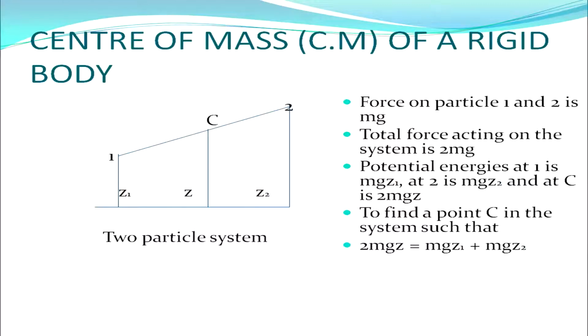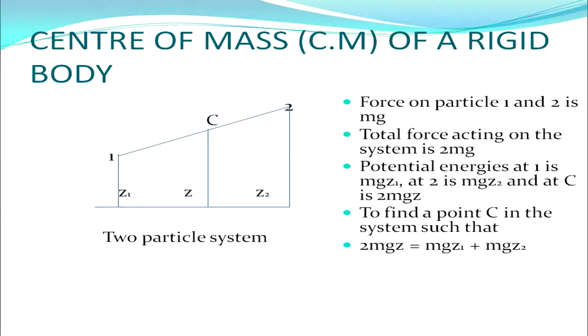Well, the force on particles 1 and 2 is mg and the total force acting on the system is 2mg. If we calculate the potential energies, at 1 it is mgz1 while at 2 it is mgz2. Similarly, at point C we have the potential energy as 2mgz.